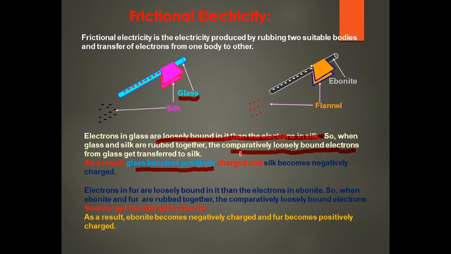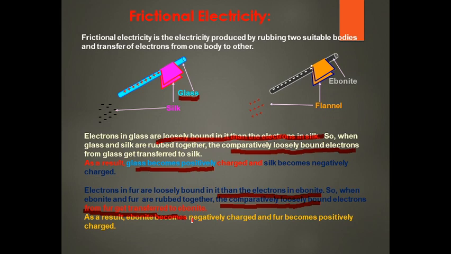In the same way, ebonite rod is rubbed with fur, and the electrons in the fur are more loosely bound than the electrons in the ebonite. So when ebonite and fur are rubbed together, comparatively loosely bound electrons from the fur get transferred to the ebonite. As a result, ebonite becomes negatively charged and fur becomes positively charged.